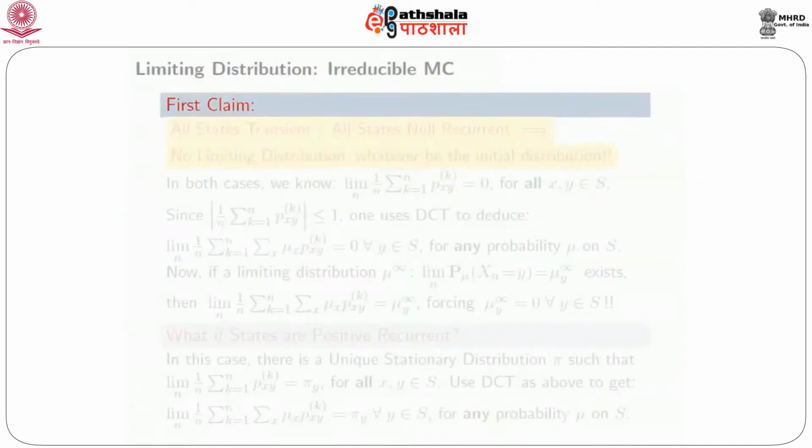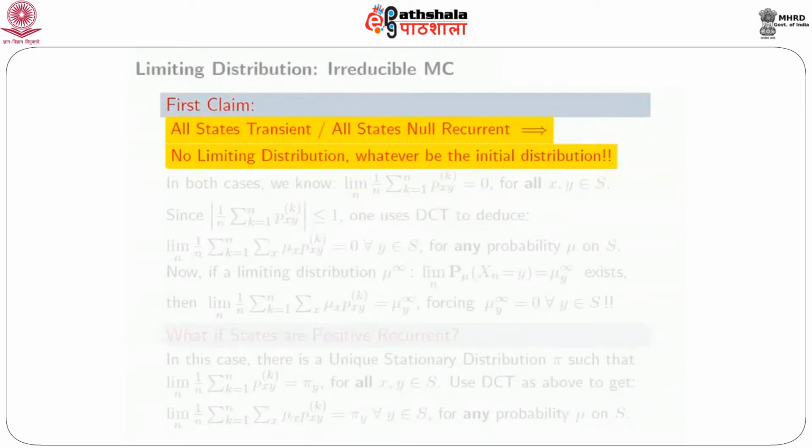First we quickly want to make an easy claim. If all states are transient or all states are null recurrent, remember that in an irreducible Markov chain there are only three contingencies possible: either all states are transient, or all states are null recurrent, or all states are positive recurrent. What I'm saying here is that in the first two cases, no limiting distribution exists, whatever be the initial distribution.